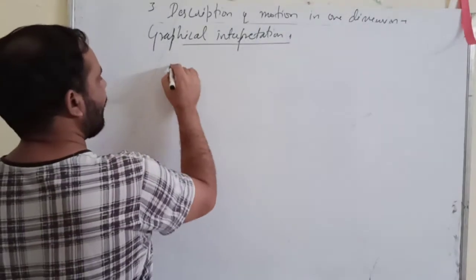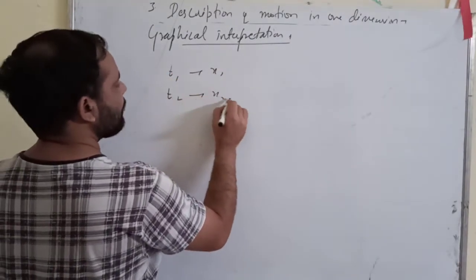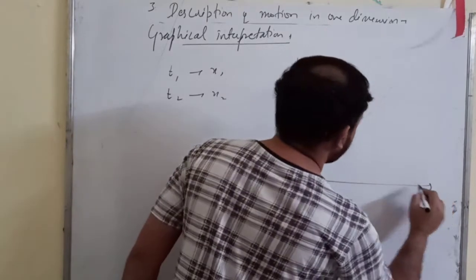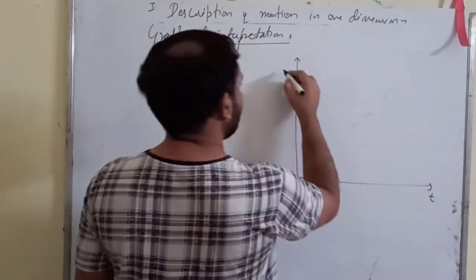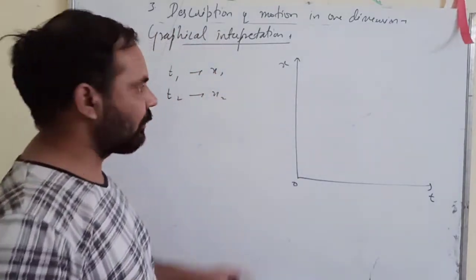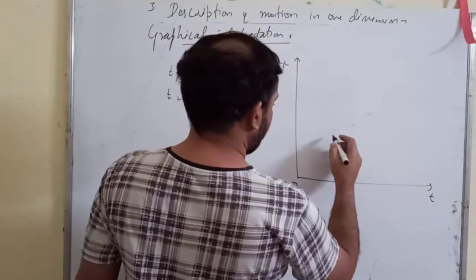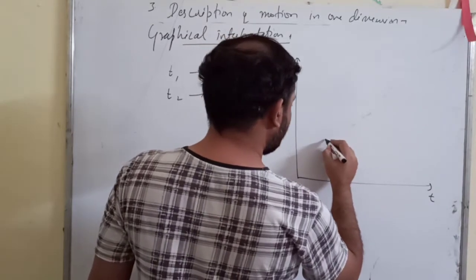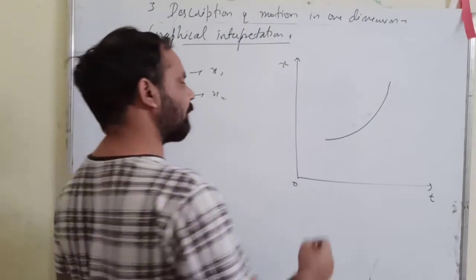Now suppose at t1 the position was x1, and at t2 the position was x2. Now I draw a graph here. This is my time axis and this is my position axis. Position, time, right? Suppose my object, this is my graph. Suppose this type of graph I am getting.